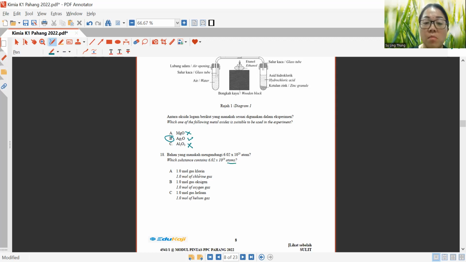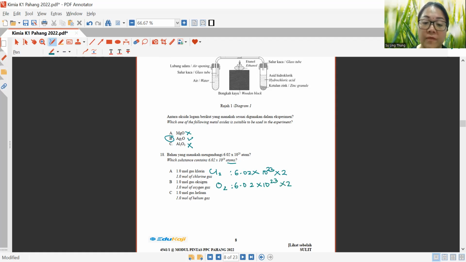If you got 1 mole of chlorine gas, if in atom form, you have to multiply by 2 because this is Cl2. So in other words, this one is 6.02 times 10 to the power of 23 times 2. Okay, now let's look at B, oxygen gas. Also same thing, it's O2. So the method of calculation is exactly the same as A.